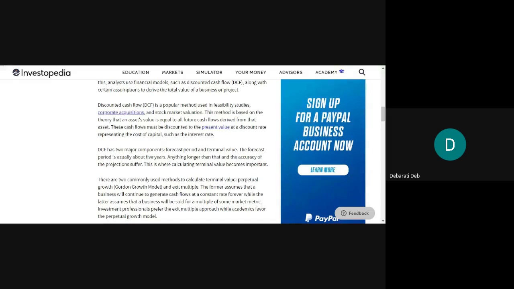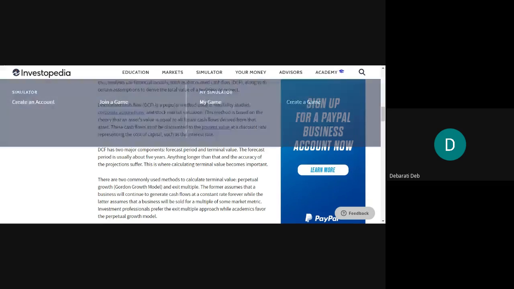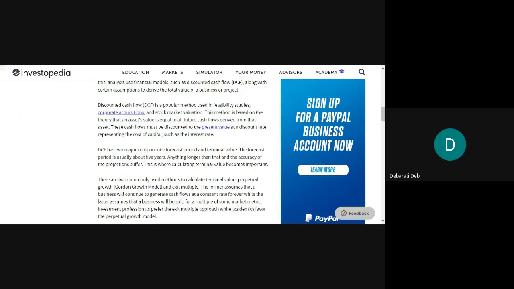Okay, this method is based on the theory that an asset's value is equal to all future cash flows derived from that asset. What does it say? It says that this method is based on the theory that an asset's value is equal to all future cash flows derived from that asset. It says that this method uses the concept that the valuation of an asset can be easily measured by measuring the future cash flows' present values.